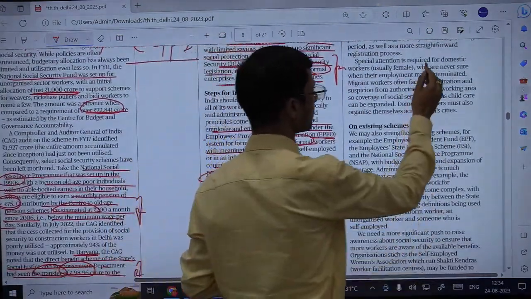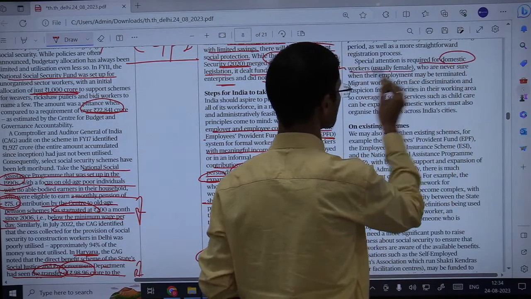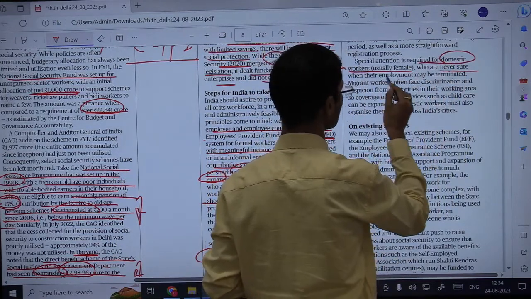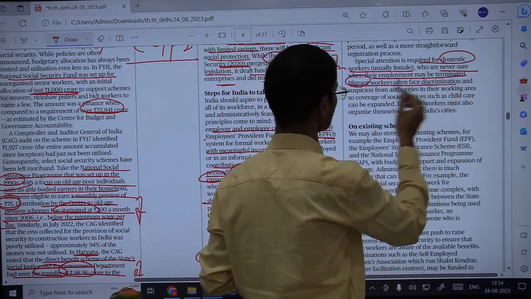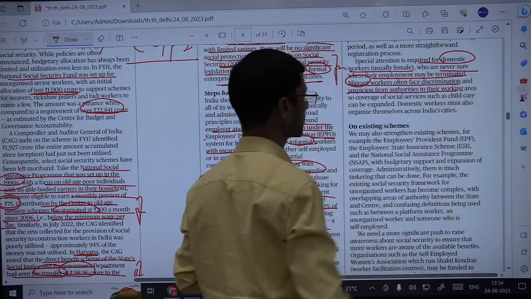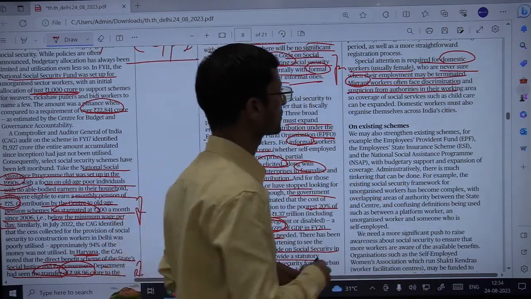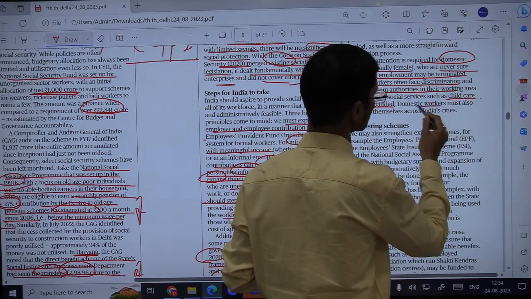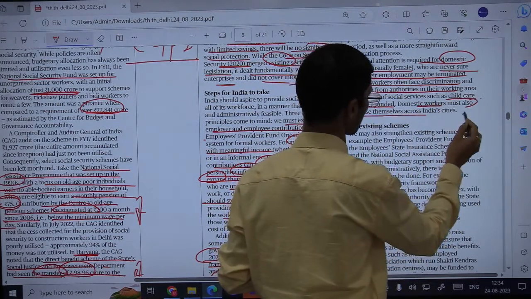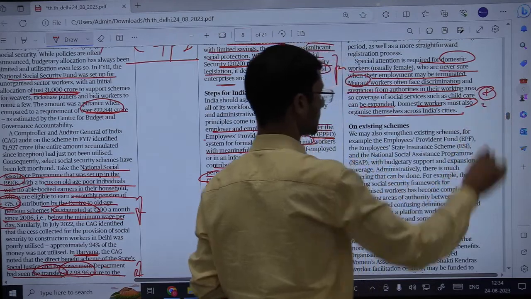Special attention is required for domestic workers, especially females who are never sure when their employment may be terminated. Migrant workers often face discrimination and suspicion from authorities in their working area. So coverage of social services such as child care can be expanded. Domestic workers must also organize themselves across India's cities.